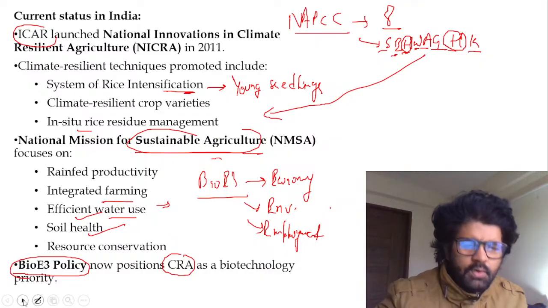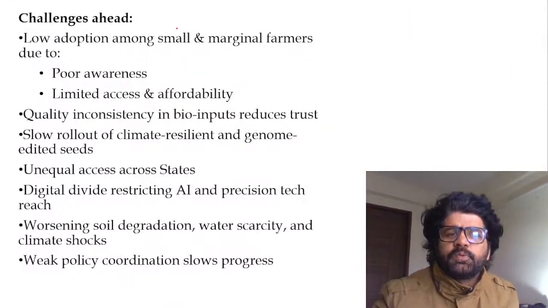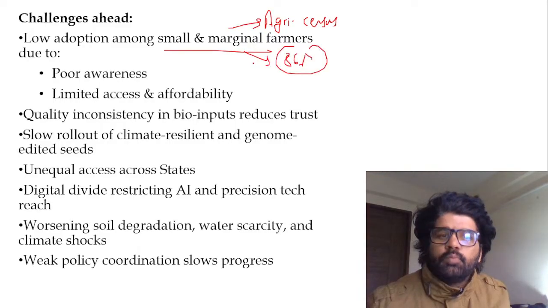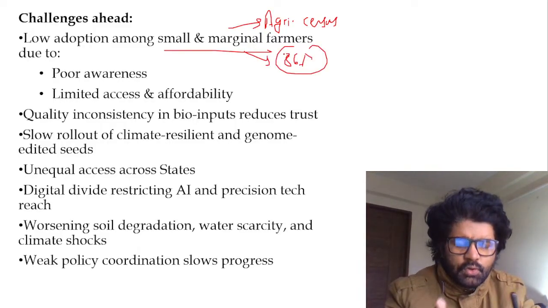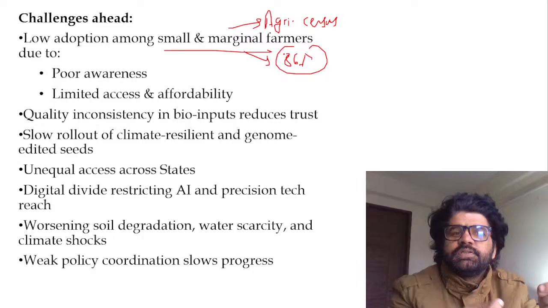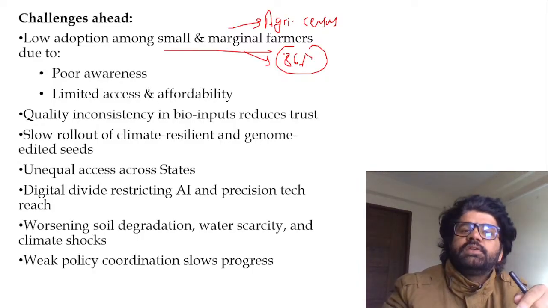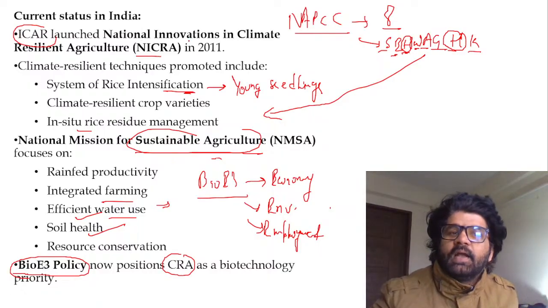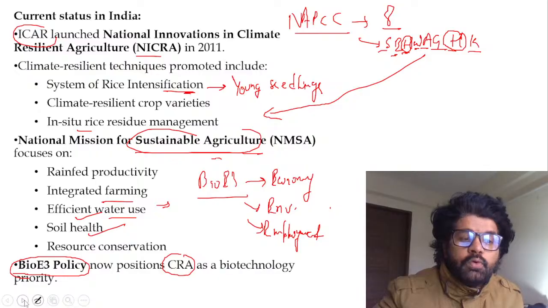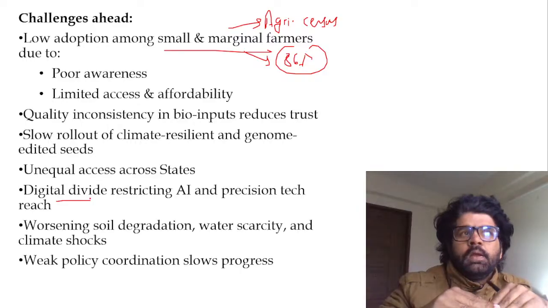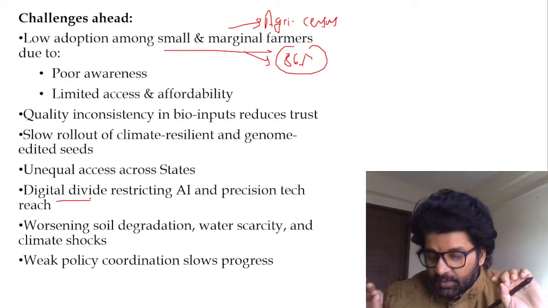Really good. Oh my God, it's too cold right now. Challenges, low adoption. We have talked about all these things. The agriculture census says that around 86% of farmers in India are small and marginal farmers. This is also about digital literacy. These are all technical things, guys. Maybe you people are also not understanding each and everything. So how will small and marginal farmers adopt all these innovative agriculture practices? NICRA, National Innovation in Climate Resilient Agriculture. You have to bridge the digital divide also. Digital illiteracy will impede the growth of climate resilient agriculture.